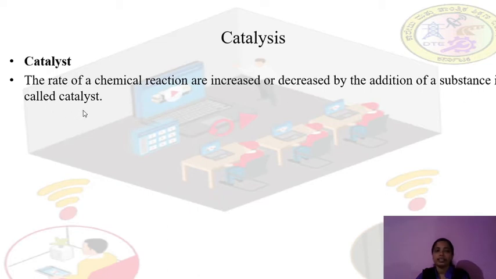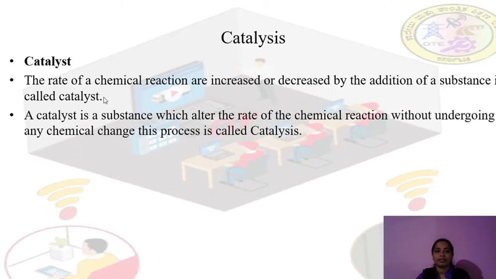So if you want the chemical reaction to be fast, you can add a catalyst, or if you want the reaction to be slow, you can also add a catalyst. So those substances are called catalysts. A catalyst is a substance which alters the rate of a chemical reaction without undergoing any chemical change. This process is called catalysis.